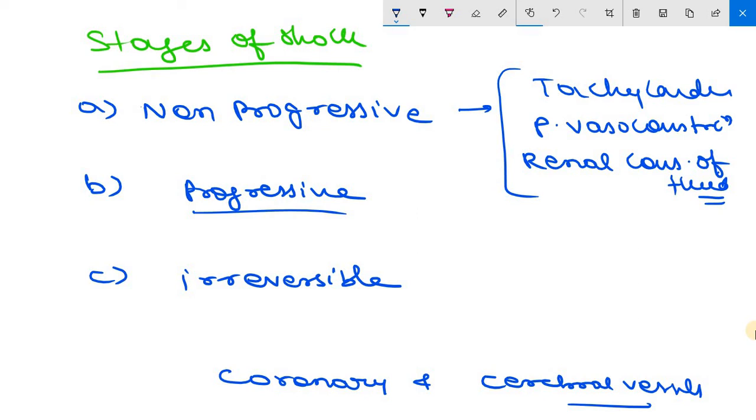Clear? So this is the progressive stage, and after that there will be the irreversible stage that sets in after the body has incurred cellular and tissue injury so severe that even if the hemodynamic defects are corrected, survival is not possible. Clear? So this is about your stages of shock.